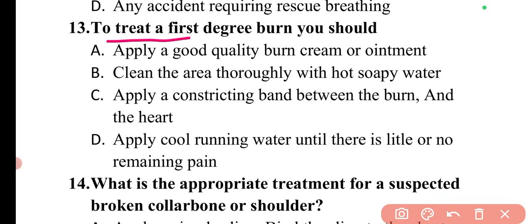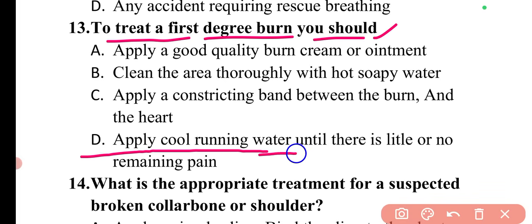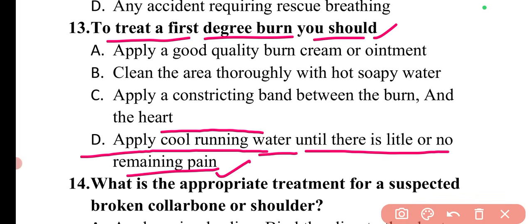Next question is, to treat a first degree burn you should. So the first aid treatment for this is apply cool running water until there is little or no remaining pain. Okay, we need to cool that burn until there will be no pain. This is the first treatment or first aid given to a first degree burn. So here option D is correct.